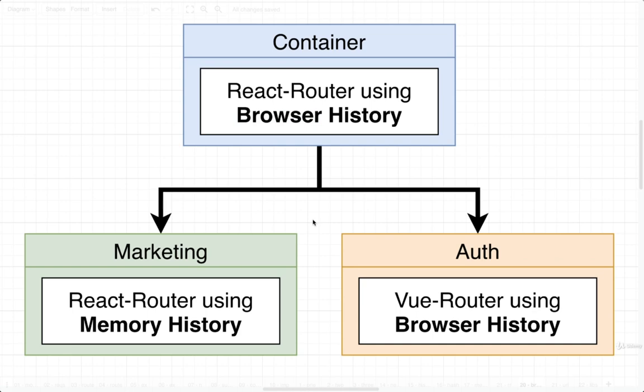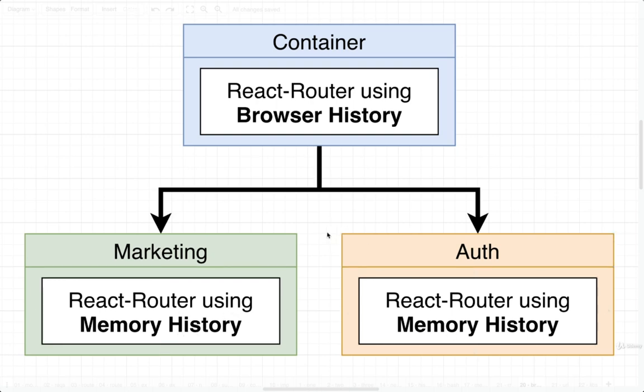So to get around that, we make use of memory history inside of all the children instead. So the browser history inside of Container is the only copy of history that will access the address bar and take a look at the URL inside there and eventually update it as well. All these other history objects inside of all of our different children are going to have their own kind of separate copy of what the current URL is. And they can change that, update it as they please, and we will eventually add in some code to make sure we sync that path across all the different copies of history inside of our application.